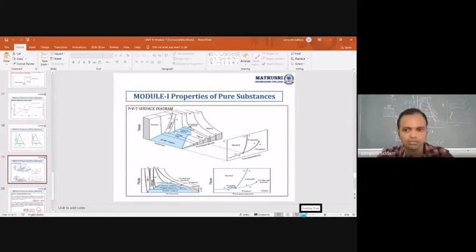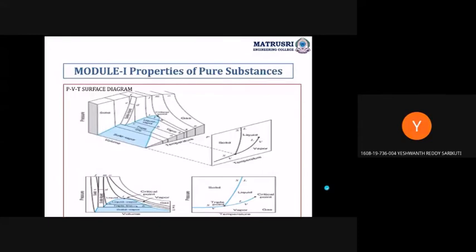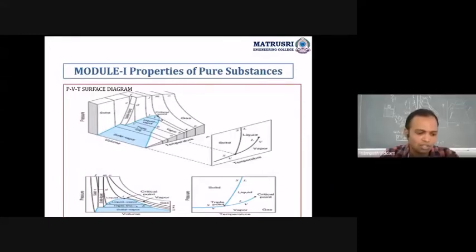All the parameters are changing, sir. What are the things which have been changing here?